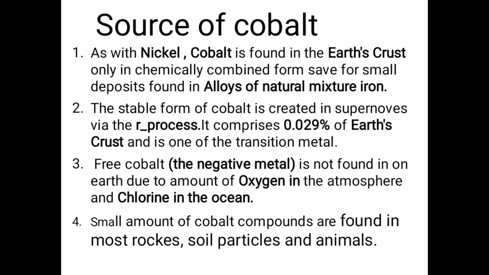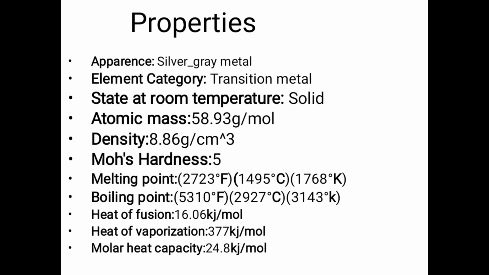The stable form of cobalt is created in supernovae via the r-process. It comprises 0.029% of the Earth's crust and is one of the transition metals. Free cobalt metal is not found on Earth due to the amount of oxygen in the atmosphere and chlorine in the ocean. Small amounts of cobalt compounds are found in most rocks, soil, plants, and animals.